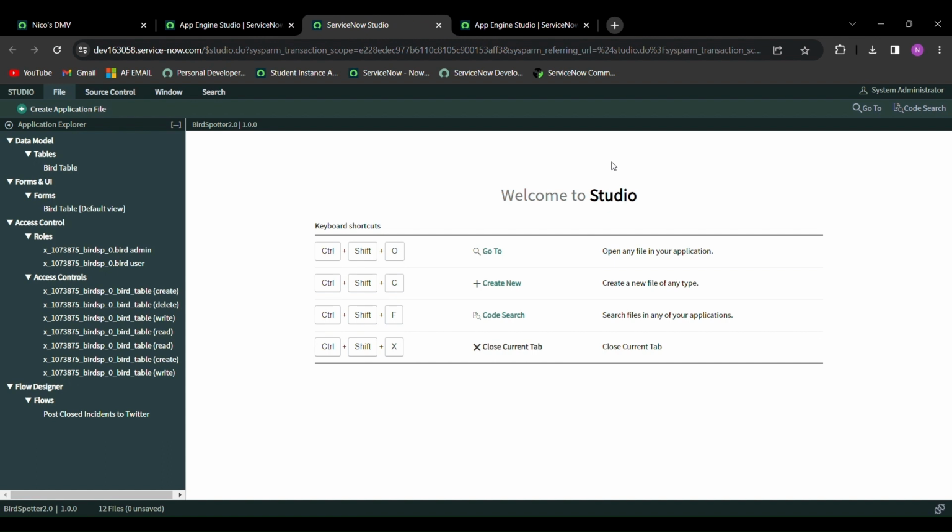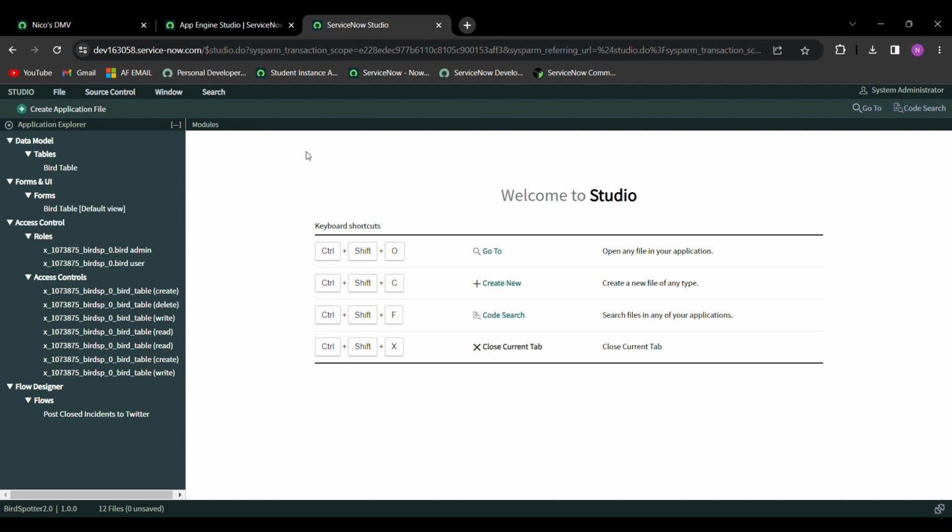This is going to open the app in the classic studio mode, but as you can see, it's transferred over all your tables, your forms, your access control rules, and your flow designer. All of that, which was made by the App Engine Studio, has moved over. From here, you're not quite done yet.